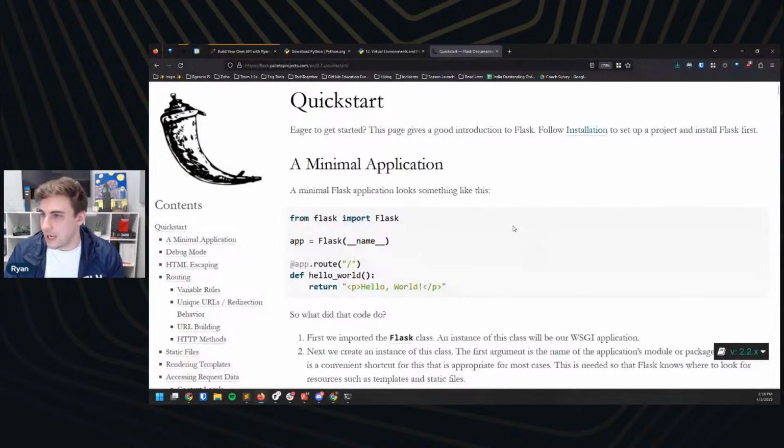And again, here I am just taking a look at the quick start documentation for Flask. So there's a more full version of this documentation elsewhere, but a quick start is usually what I lean towards. It usually gets your hands dirty a little bit faster, is my opinion on it.